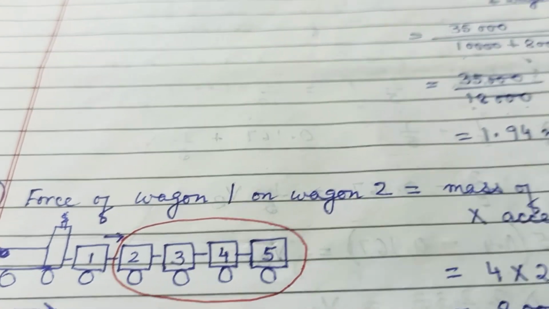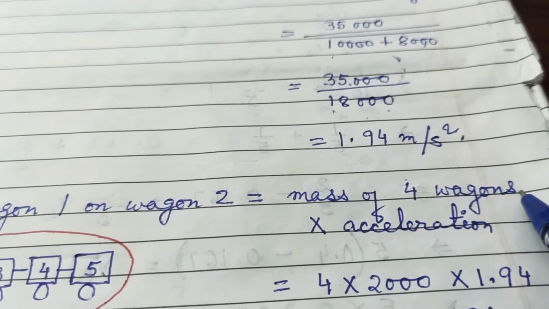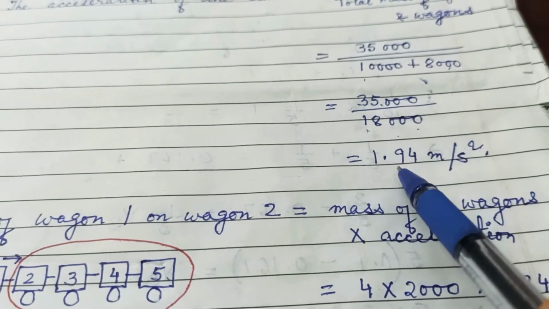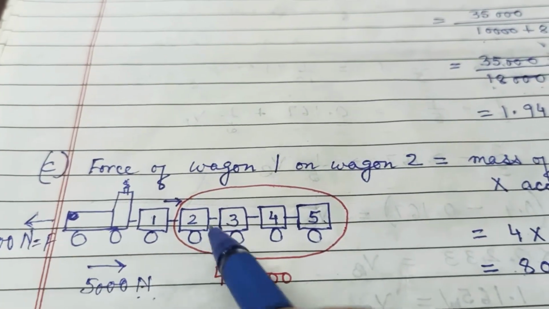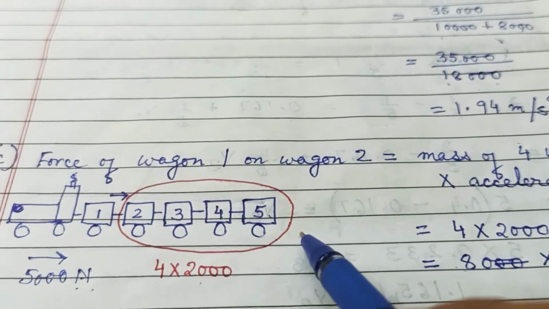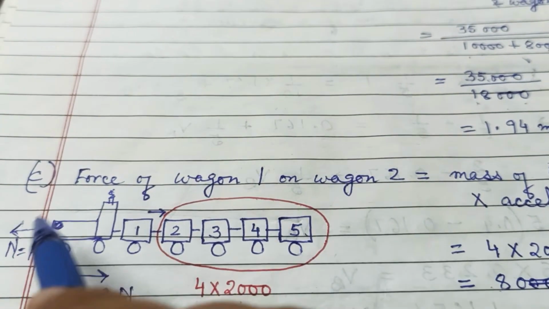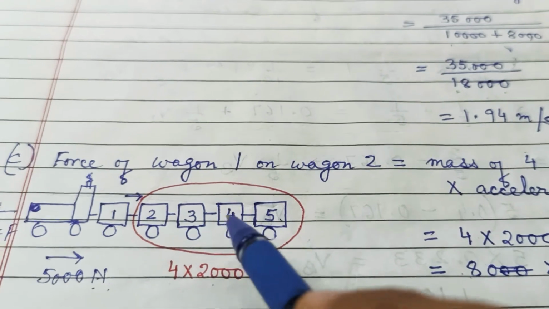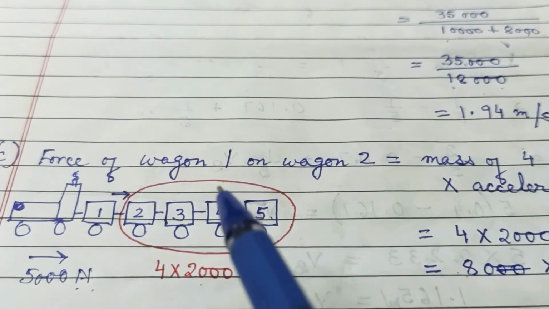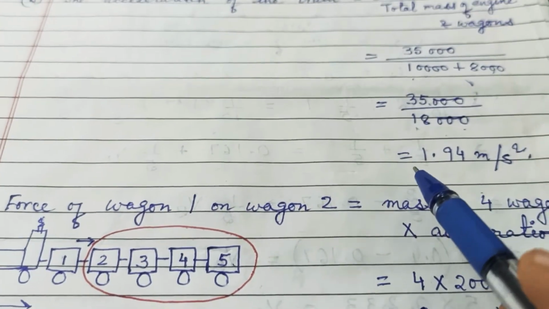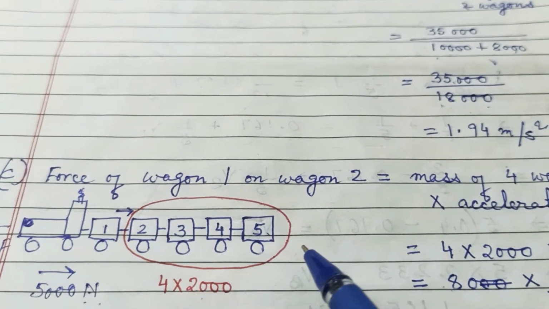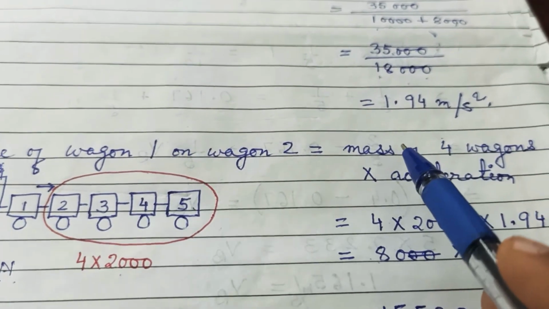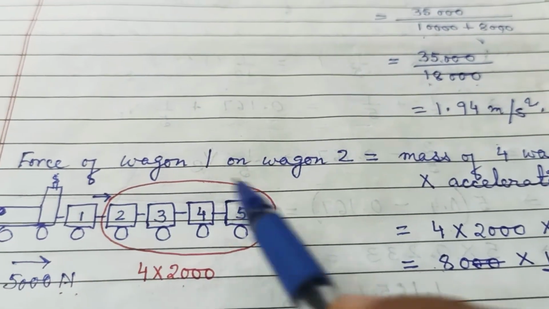So the mass of the 4 wagons into acceleration. The acceleration we have already found, because each one has the same acceleration, as they run as a system. They are not running individually. Clear? So all have the same acceleration, 1.94.